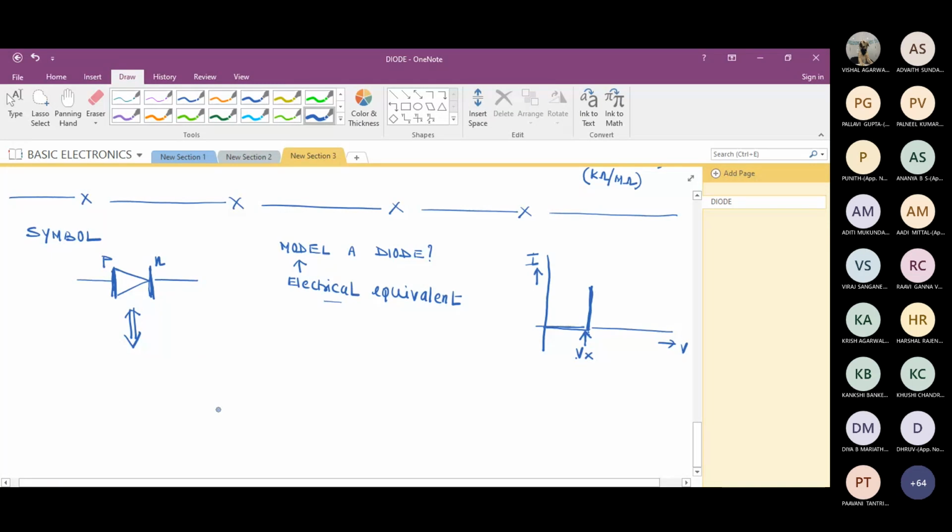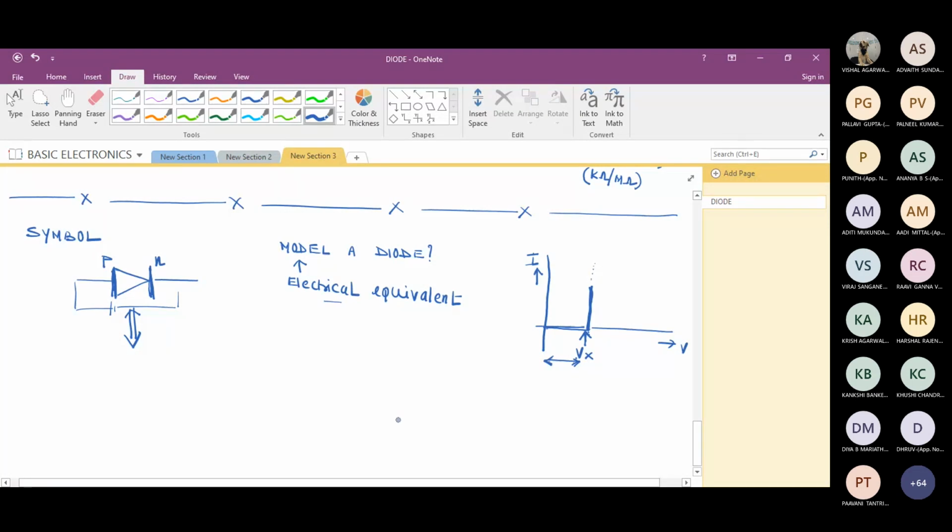What is the voltage drop across the diode? If I connect an external battery, Vx, till Vx the diode is not conducting. After Vx, the current shoots up. It is not exponential, simply it is tending to infinity.